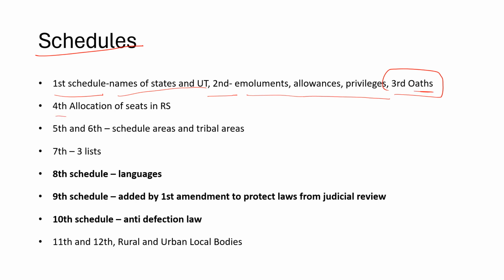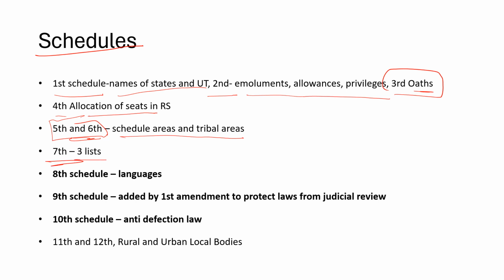Fourth schedule, allocation of seats in Rajya Sabha to various different states. Fifth and sixth, very, very, very important, on the scheduled areas and the tribal areas, right? So please be clear what are the differences between fifth and sixth schedule, which areas come under fifth and sixth schedule, right? I think the tribal areas and all are in news very often, right?